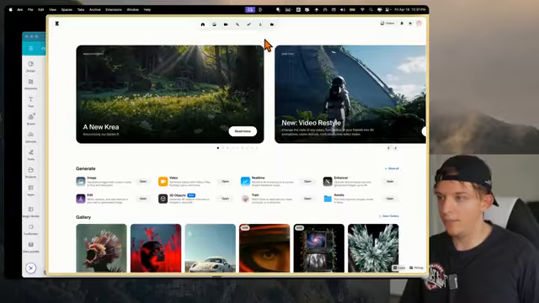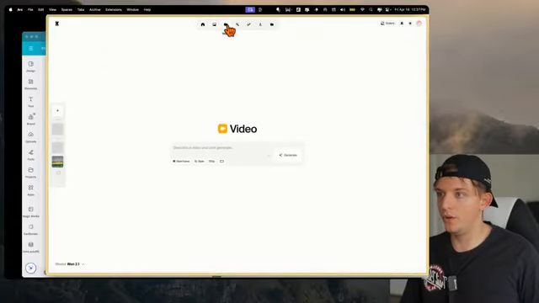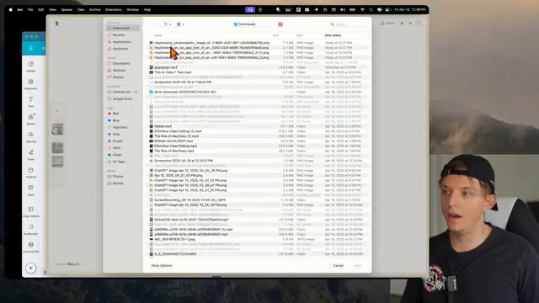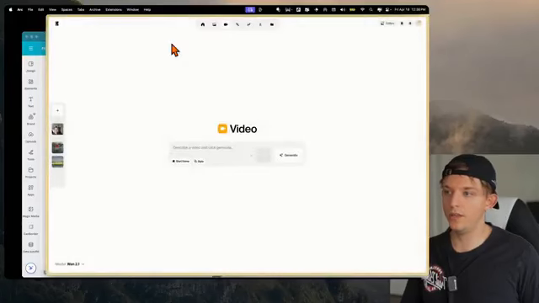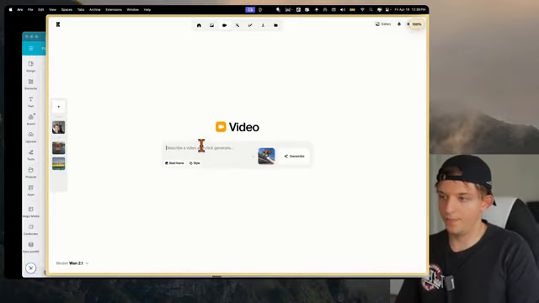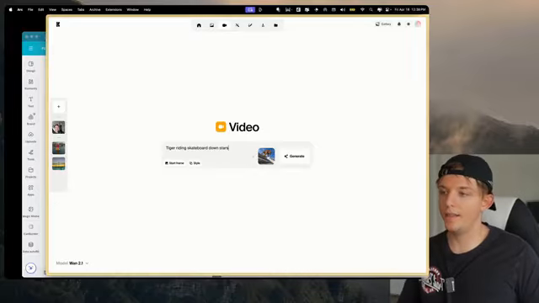What we can do here is we can actually go to video, and we are going to generate a video, and we're going to use the starting frame of that image that we just downloaded of the tiger riding a skateboard down these stairs here, and we're going to say tiger riding skateboard down stairs. And let's start off with a very simple prompt here.